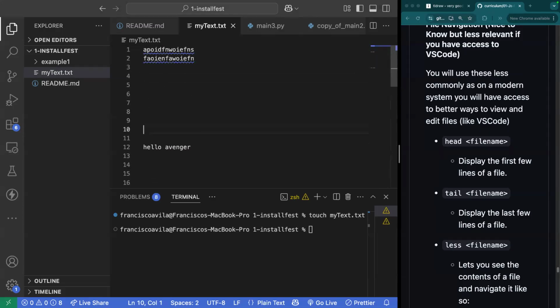All right. So here's my file. I created a little bit of dead space. At the beginning, I have a bunch of gibberish. In the middle, I have hello Avenger. And at the very end, I have this is the end.